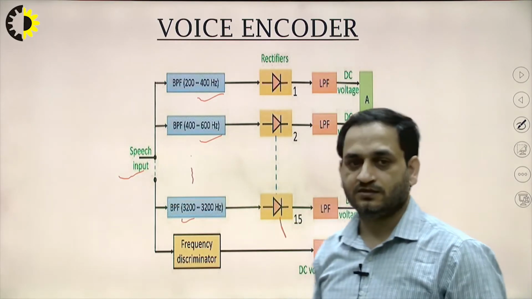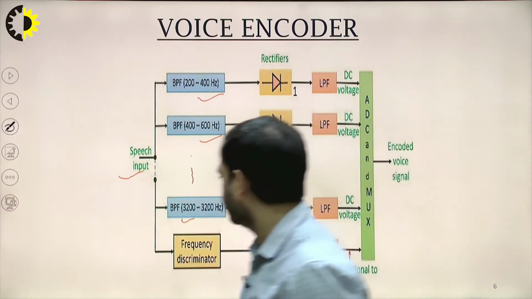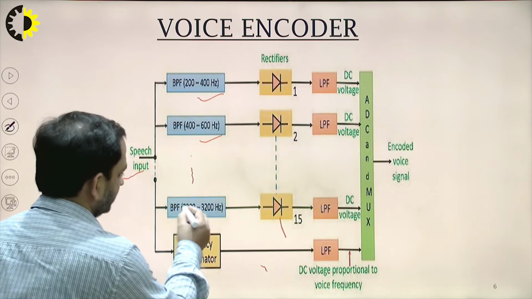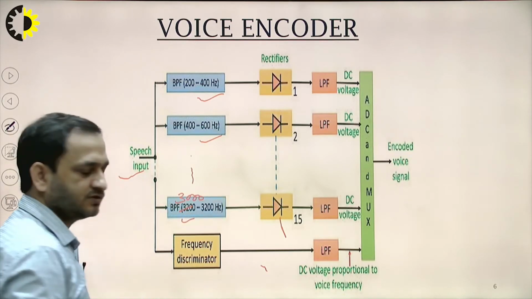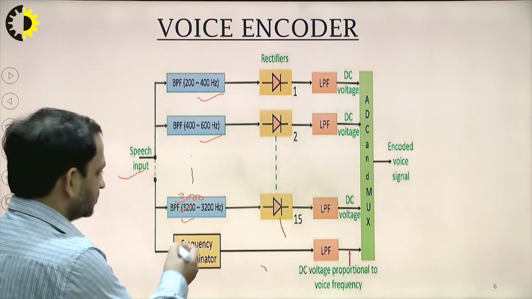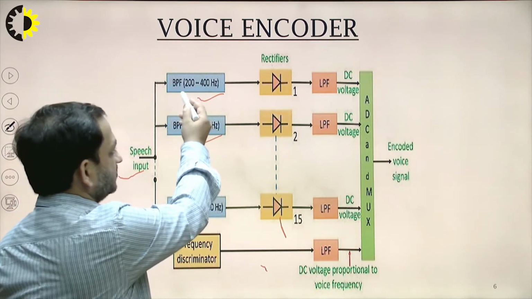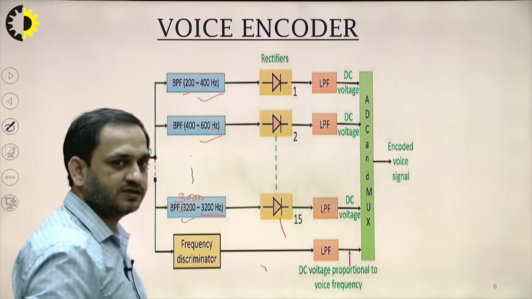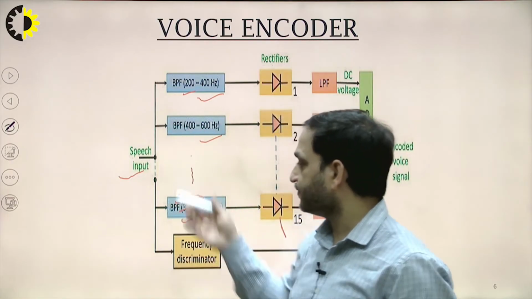3200, so it will be 3000 or 3200. So the band pass filters we are using span 200 to 3200 hertz, and we bifurcate it into 15 band pass filters.